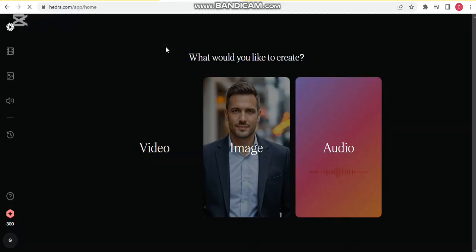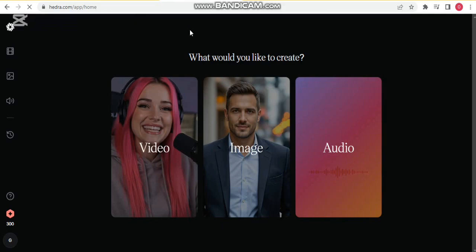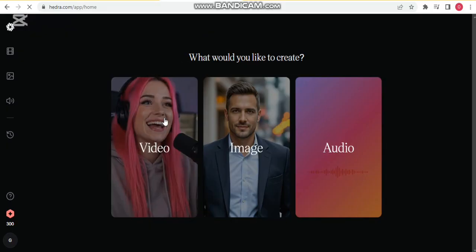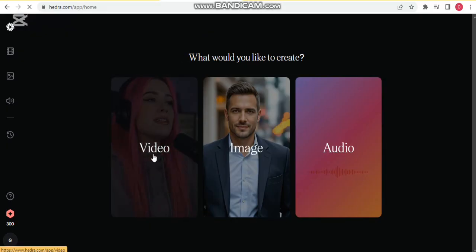So this is Hydra. If you don't have an account, you create an account to log in. If you don't know how to create an account with Hydra or you are having difficulty, please leave a comment in the comment section and I will guide you through it. Once you have created an account and logged in, it will bring you to this interface. What we are doing here is video, not image, so we'll just click on video and allow it to load.